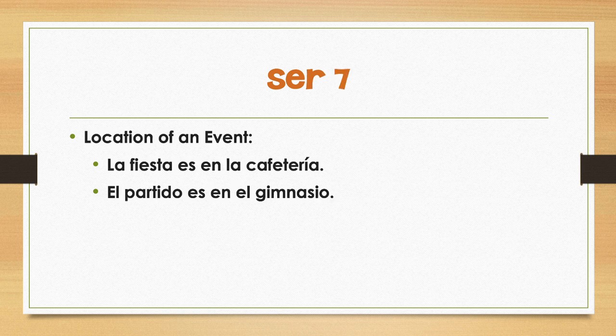The next one is one that we want to put a star by or highlight because it's going to be tricky. We use ser to give the location of an event. And the reason this is tricky is that in general, other locations use estar. So if it's a location of a person or location of an object, we use estar. But the location of an event is a definitive part of what that event is. I'm going to give you an example.